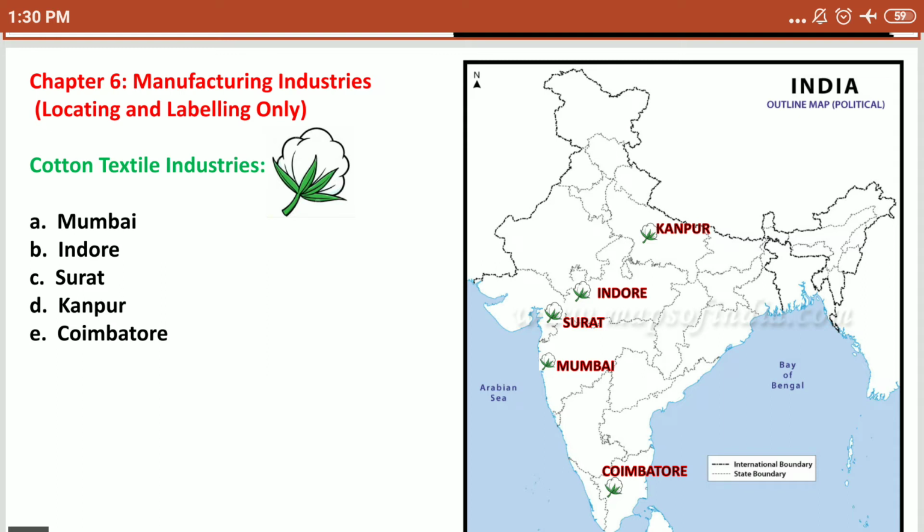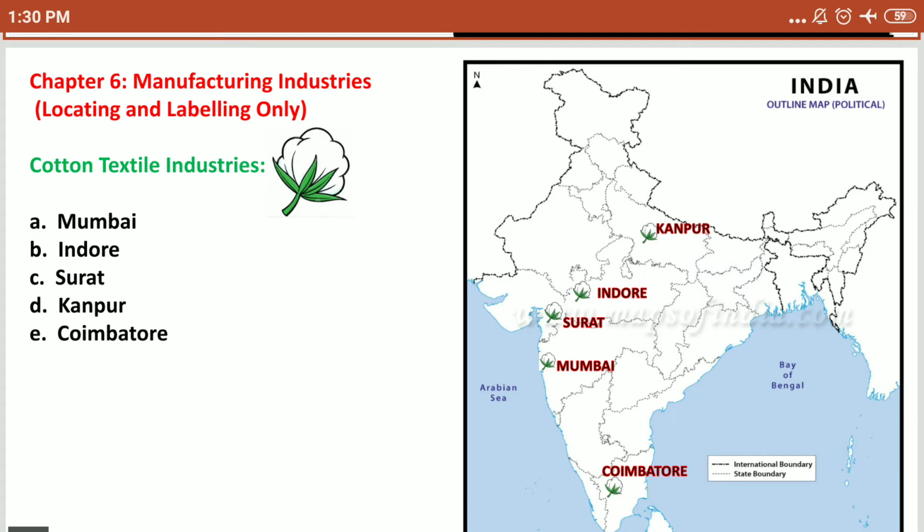Now, second, this is manufacturing industries, locating and labeling only. Dear students, in this chapter we have already discussed so many things related to textile, mineral based industries, agro based industries, and different types of industries we categorize, isn't it? Now look at the cotton textile industries. We all know that the cotton textile industry in our country was established in 1854 in Bombay, now known as Mumbai. So A, Mumbai, it's in Maharashtra.